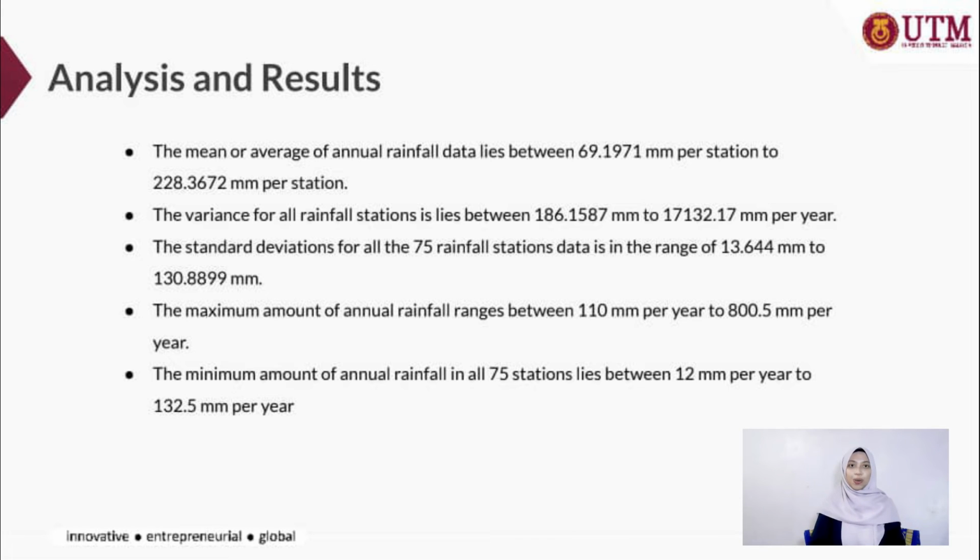The standard deviations for all the 74 rainfall stations data is in the range of 13.644 mm to 130.8899 mm. The maximum amount of annual rainfall range between 110 mm per year to 800.5 mm per year. The minimum amount of annual rainfall in all 75 stations lies between 12 mm per year to 132.5 mm per year.